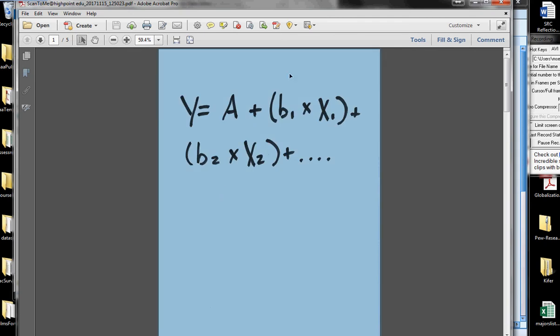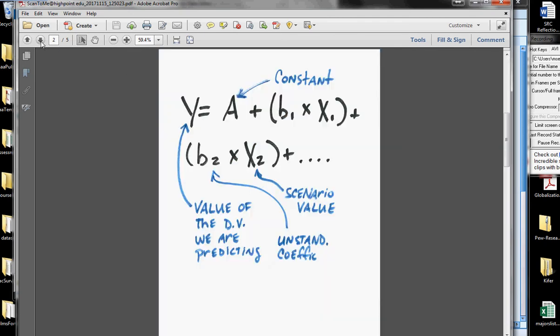So, flipping to the next page so we get a sense of what's going on here. Again, y is the dependent variable that we're predicting. A is the constant value, the intercept, whereas each of these is the unstandardized coefficient value, and this is the scenario value.